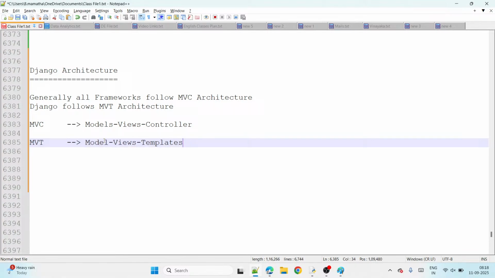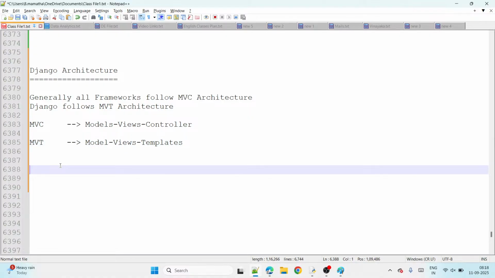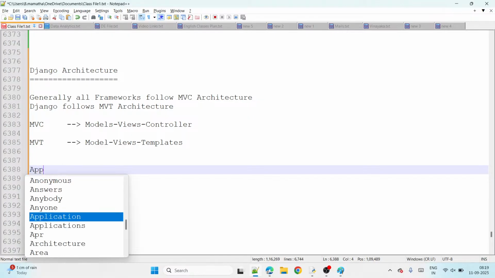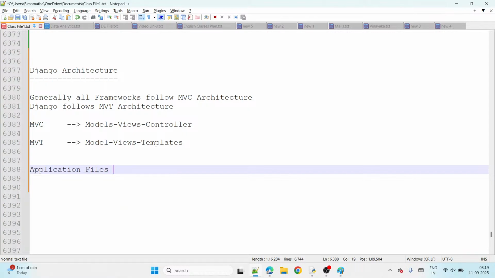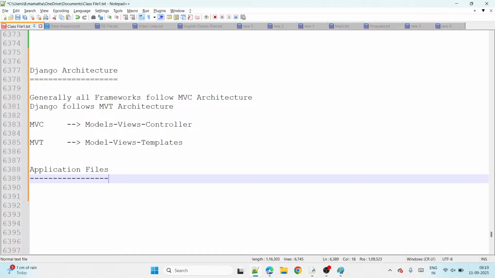And let's see what models and views mean. Guys, observe yesterday's class. While we created the project and application, there are some default files, right? Some default files are in the project, and in the app also. Now, tell me, do you remember what the default files in the application are?